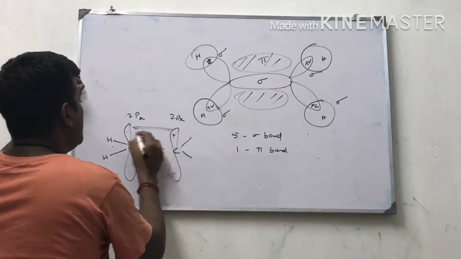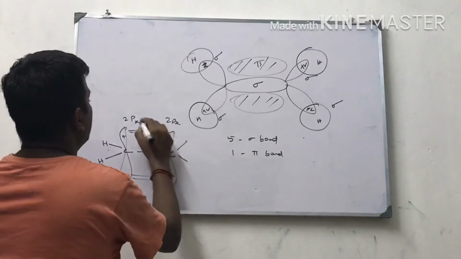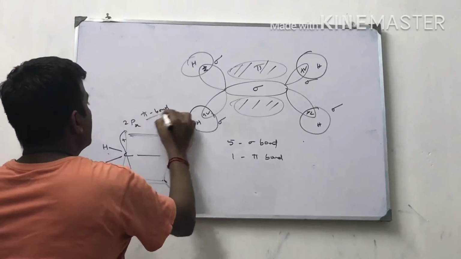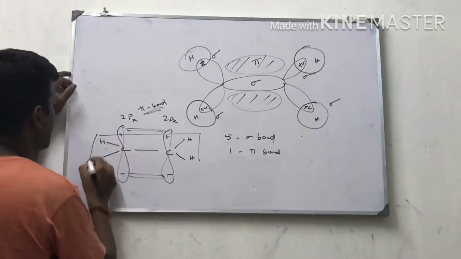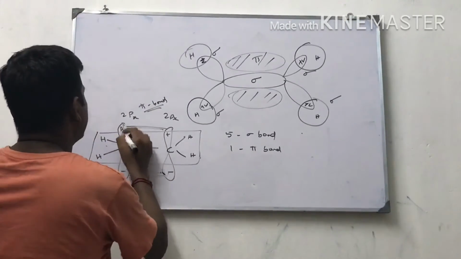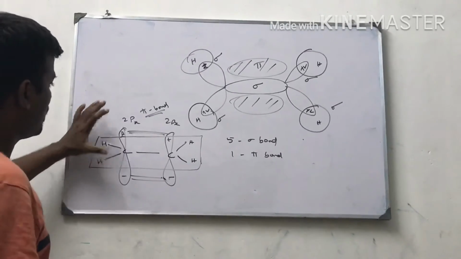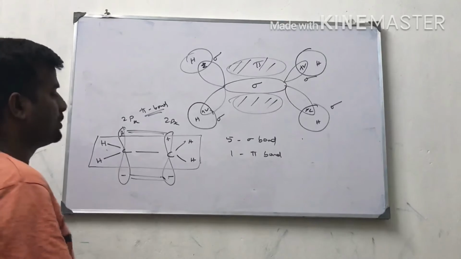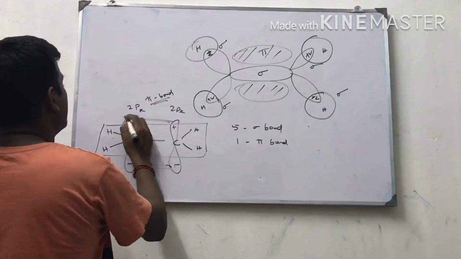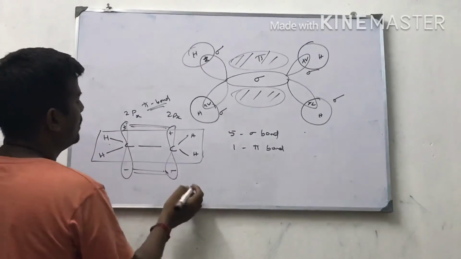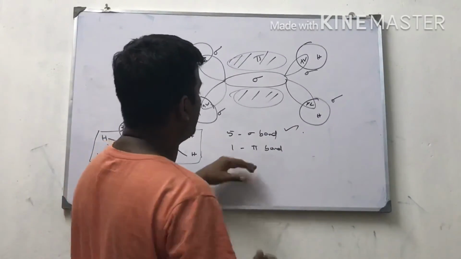It's positive, negative. So 2px forms the pi bond. Here it is hydrogen. So for lateral overlapping, 2px is involved. 2px, 2py are vertical lobes. 2pz will be the horizontal lobe. So this is the example of how the bond will be formed. This is the diagram which tells about ethene, sigma bonds and 1 pi bond.